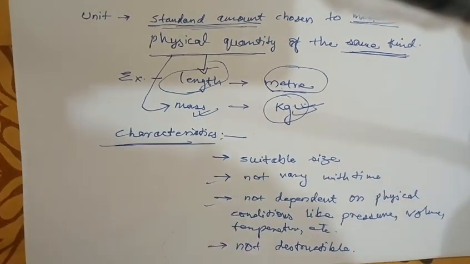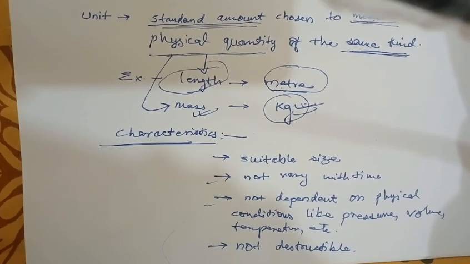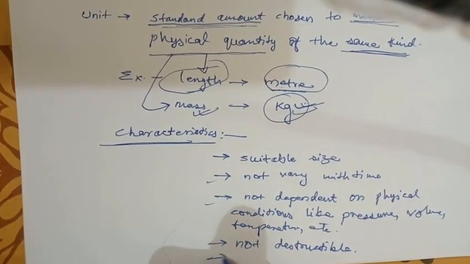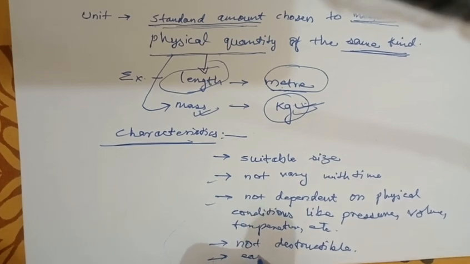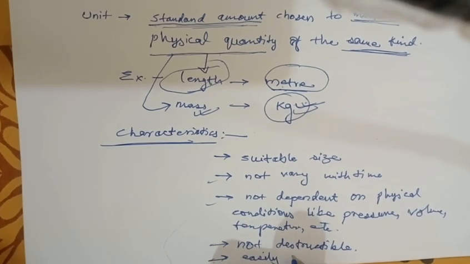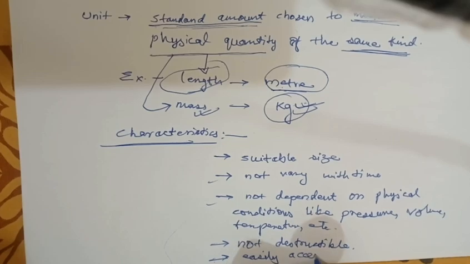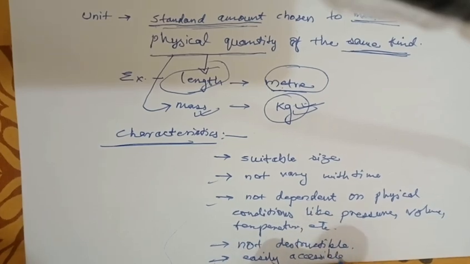You can also add some more characteristics. For example, we can say that a unit should be easily accessible. It is very important. We can access it easily.